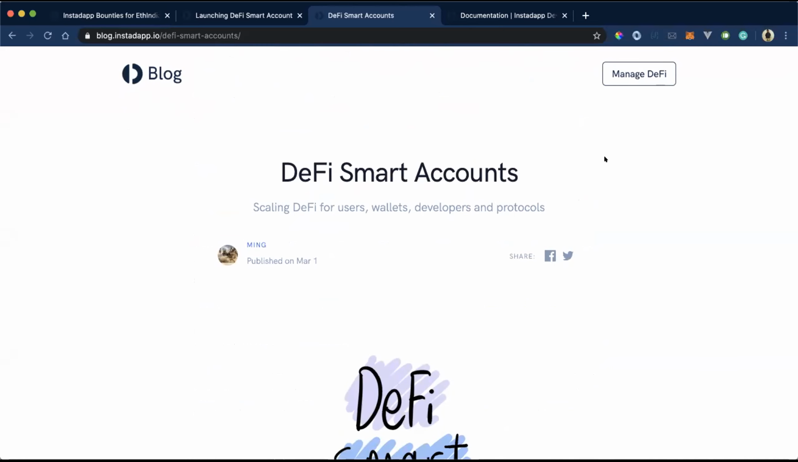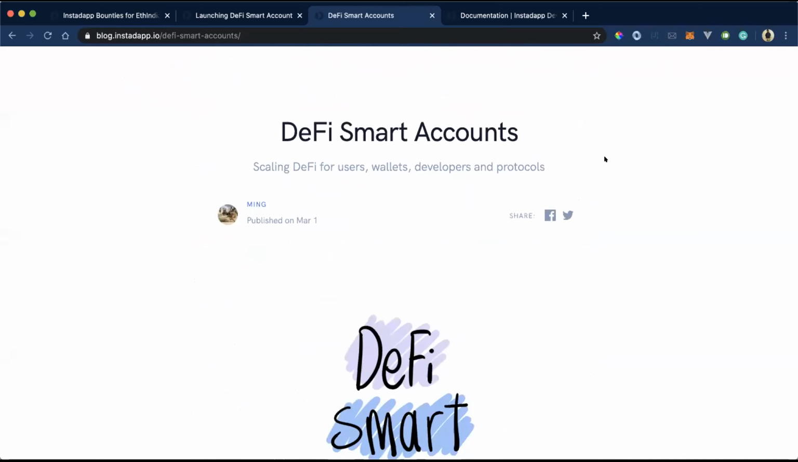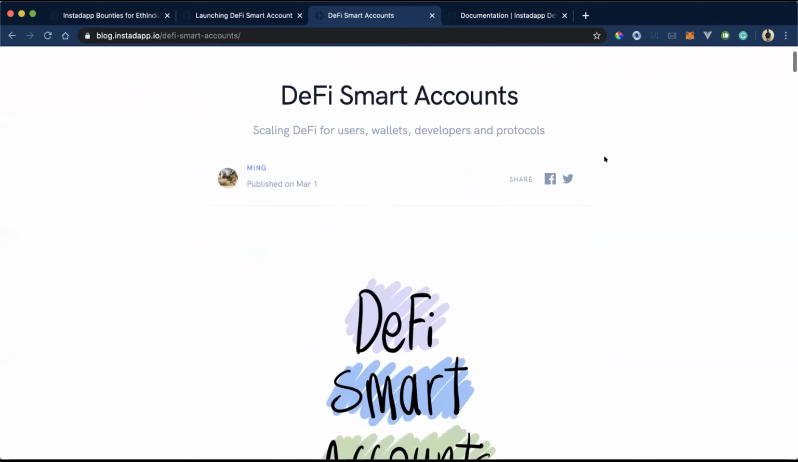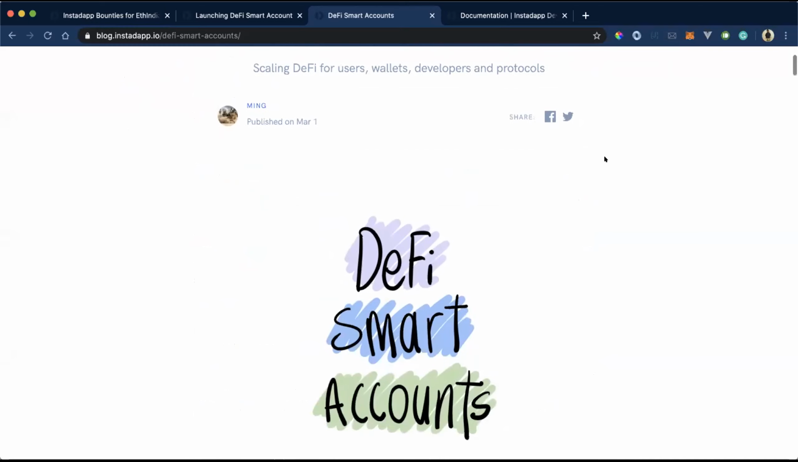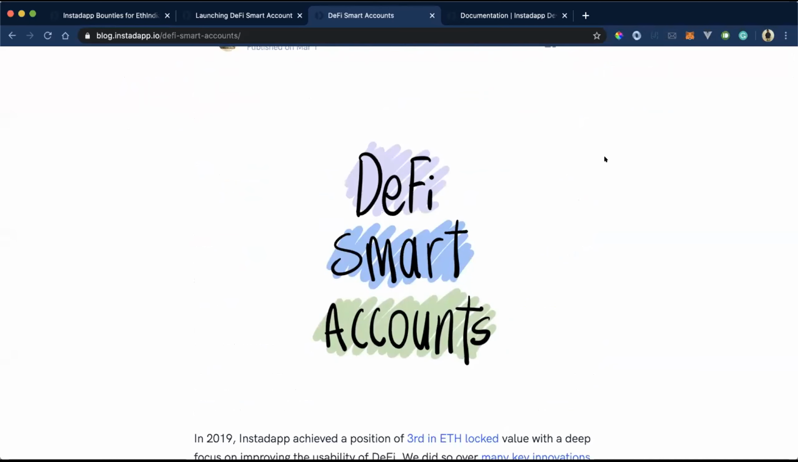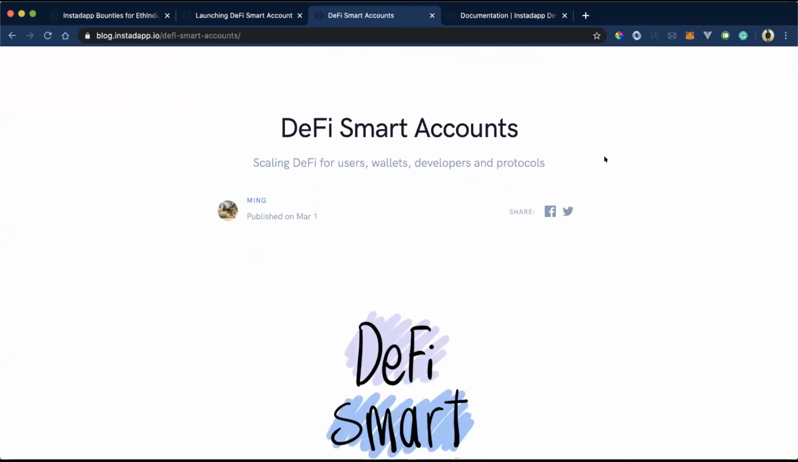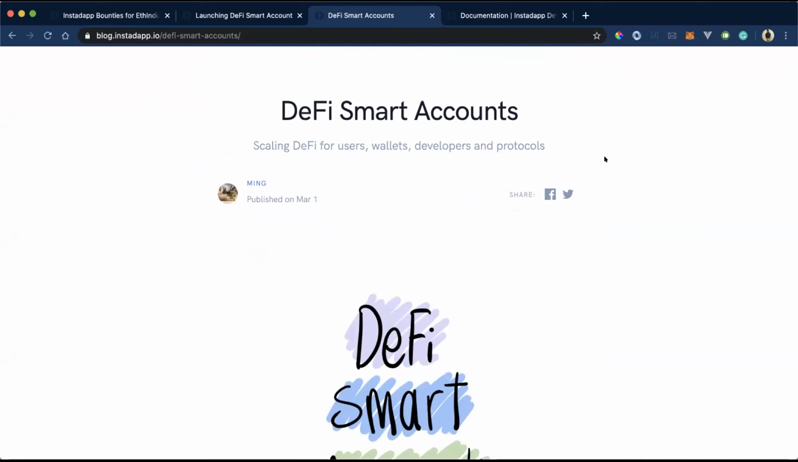Instadapp was born from the ETHIndia 2018 edition, and from then on, Instadapp's mission was to make DeFi very easy for users to access. We created a few tools like a migration tool, bridging, and save and leverage for users, which users liked.